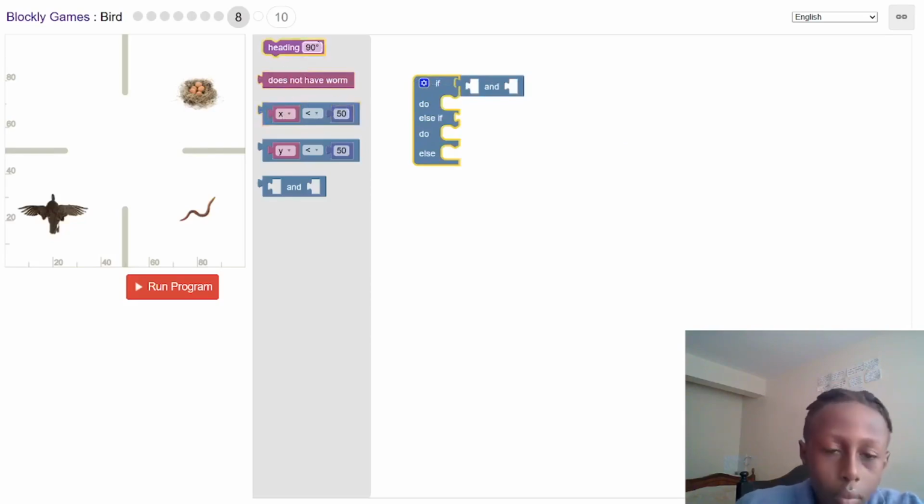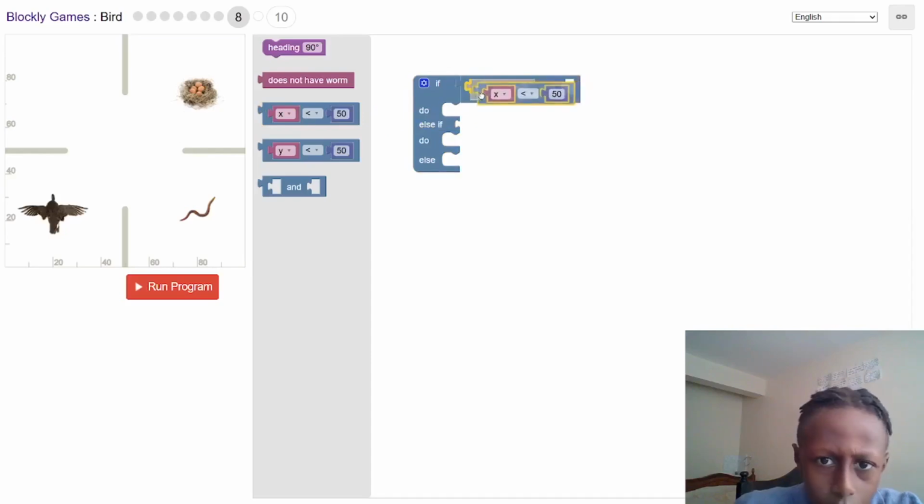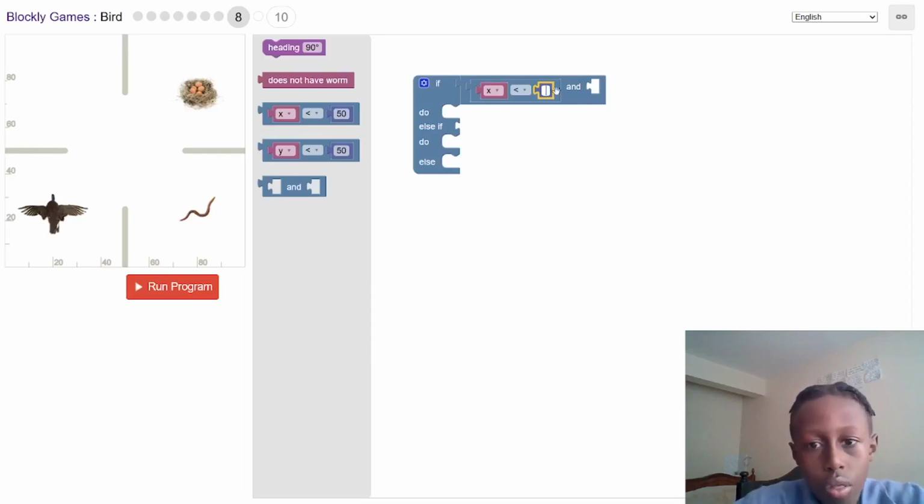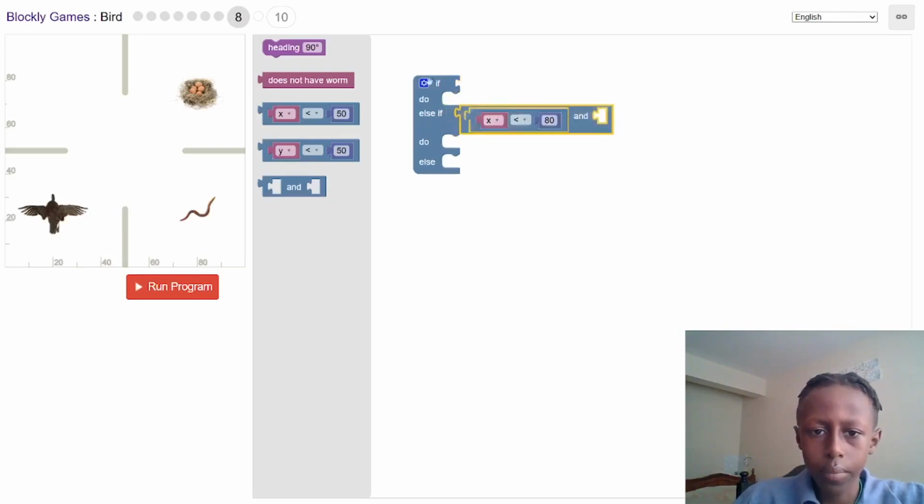Okay, so let's do if the x is 50, let's not make it 50, let's make it so if the x is 30, so no, that's the x. If the x is 80, no, this should be here, and it does not have one.